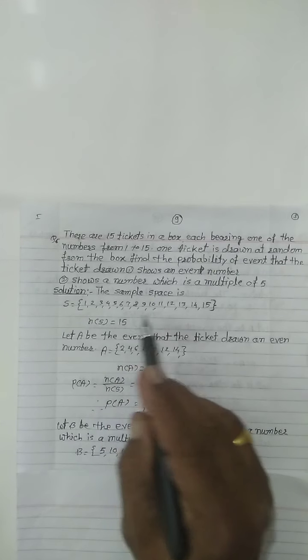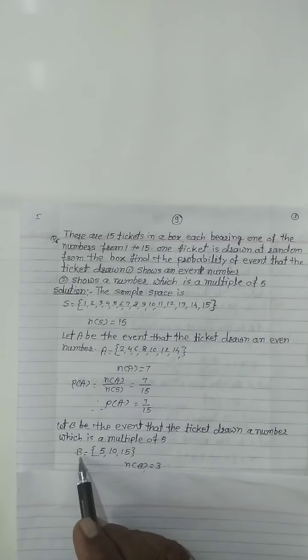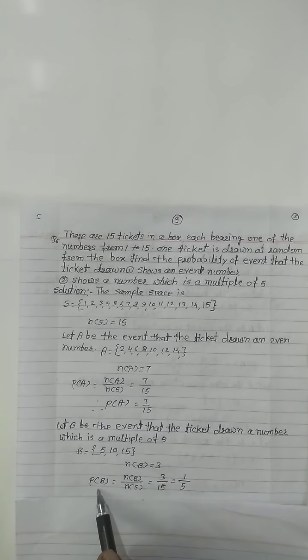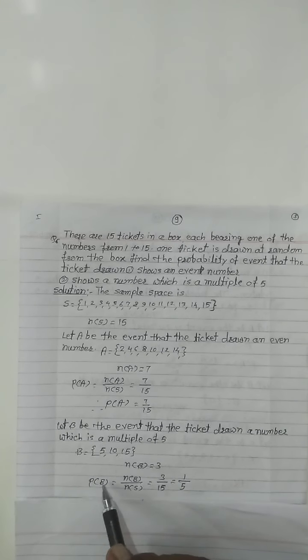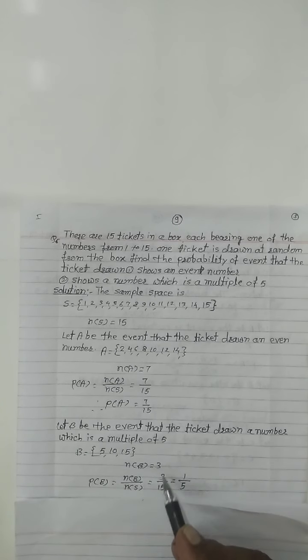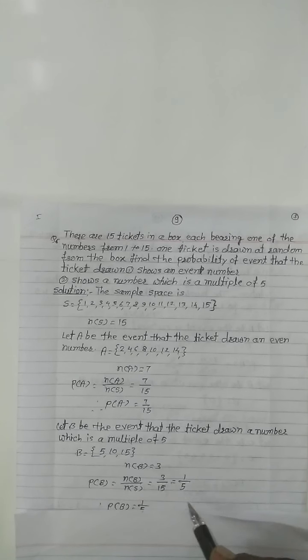Then in event B, the number of elements is 3. The probability of event B equal to number of elements in B divided by number of elements in sample space S, that is 3 by 15. We get 1 by 5. The probability of event B is 1 by 5.